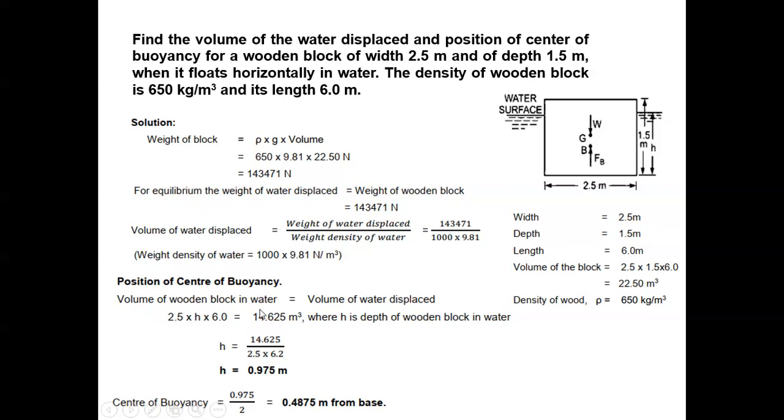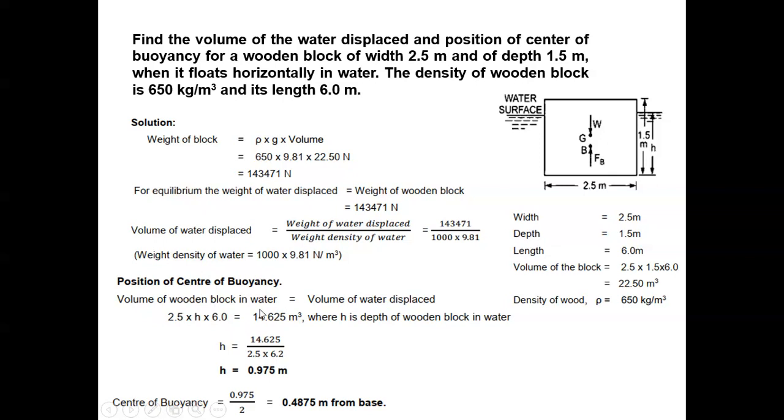So, you have just calculated the volume of water displaced, and you know the volume of the wooden block inside the water: 2.5 into h, you don't know this depth, you have to find this, into length, which is 6. Put all the things, solve it, you will get the value of h. So you are getting h equals this much. This is the depth.